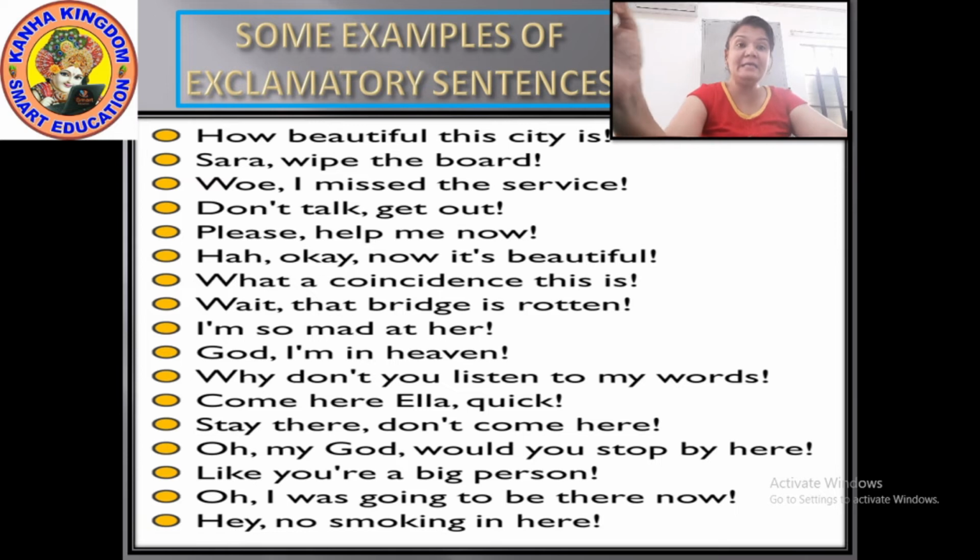Please help me now. Here you will say, ma'am, the sentence has please, so it should be a request. How could it be an exclamatory? But here, the word now has been used: please help me now. If it were only, please help me, then it could have become an imperative sentence with a request.